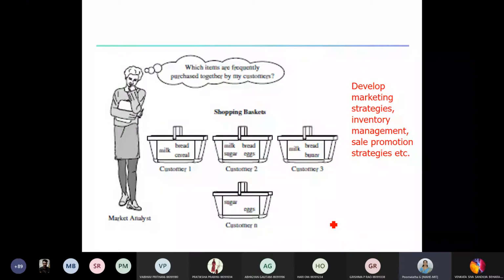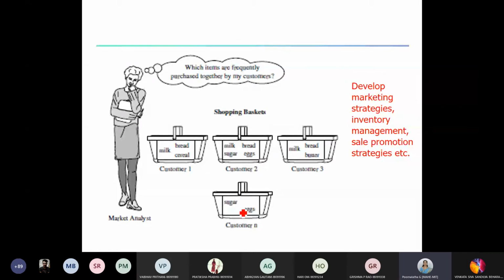So there are different kinds of marketing strategies, and they can manage their inventory. If something is preferred by the customer more, you can have more stock of those items. Or if something is not preferred by the customer, you can think, okay, why is the customer not preferring some item? Is it because of the cost? Is it because of the quality?